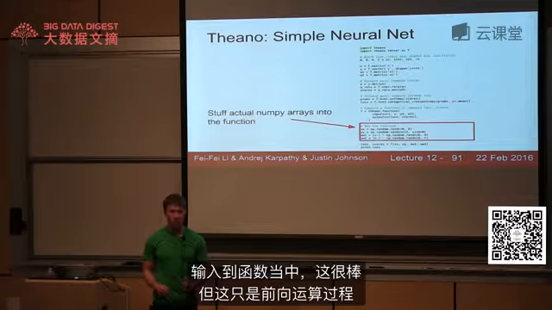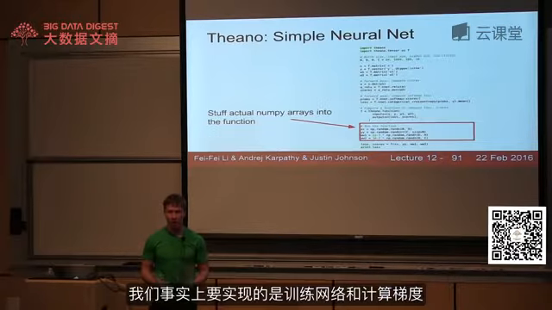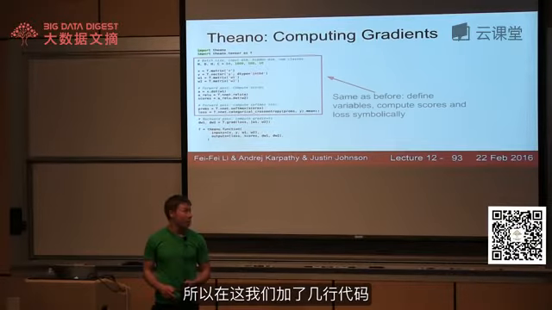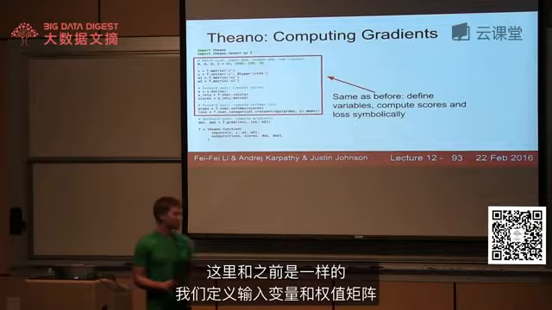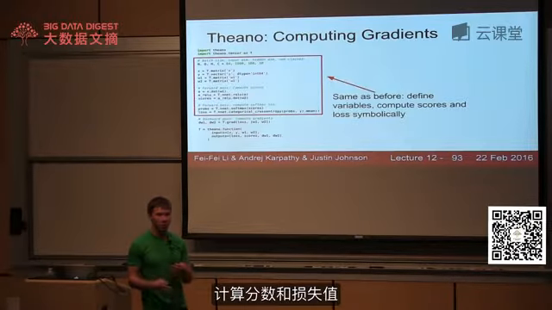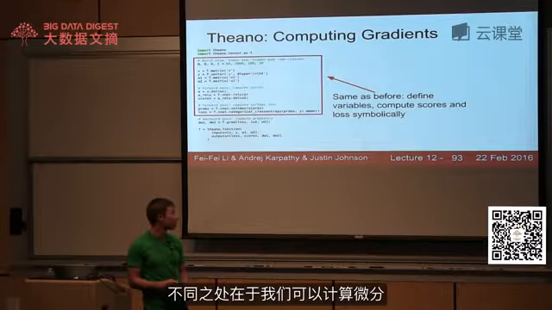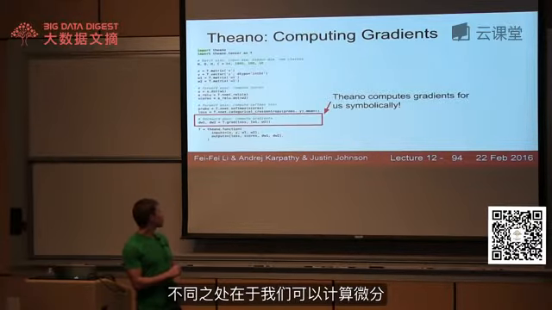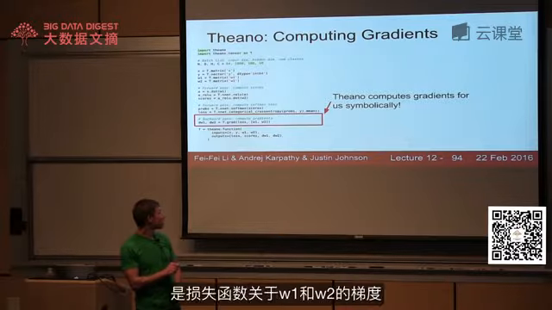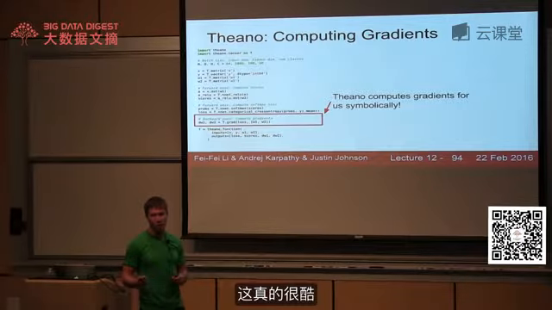So this is great, but this is only the forward pass. We actually need to be able to train this network and compute gradients. So here, we just need to add a couple lines of code to do that. This is the same as before. We're defining our symbolic variables for our inputs and our weights and so forth, and we're running the same forward pass as before to compute the loss, symbolically. Now the difference is that we actually can do symbolic differentiation here. So this dw1 and dw2, we're telling Theano that we want those to be the gradient of the loss with respect to those other symbolic variables w1 and w2.